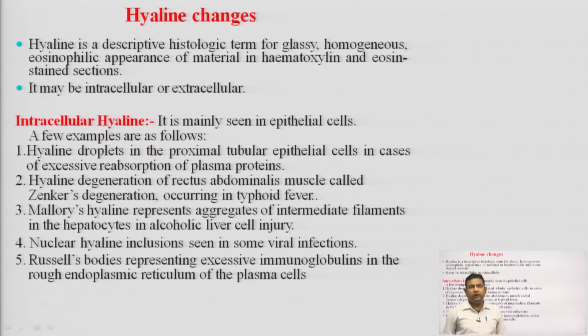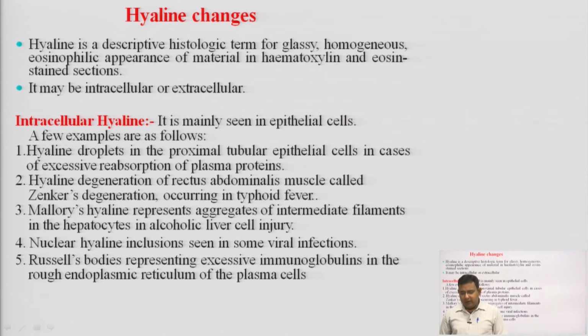Now, come to the second one, hyaline change. Hyaline is a descriptive histologic term of glassy, homogeneous, eosinophilic appearance of material in hematoxylin and eosin stained section. Means, if we cut a section of a tissue and stain it by hematoxylin and eosin, we can see some glassy, homogeneous, eosinophilic appearance of material. This is called the hyaline.